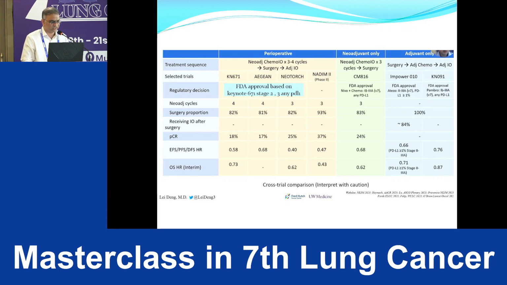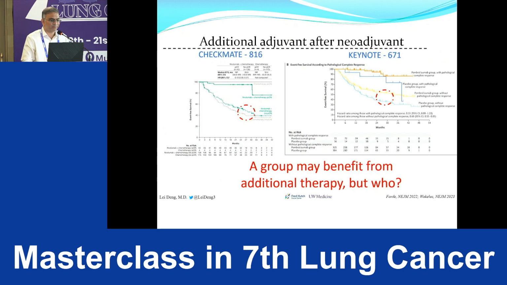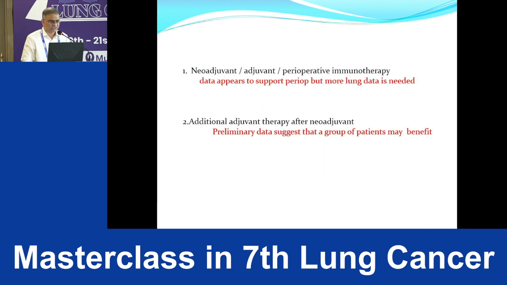So PATH-CR is also very good in a neoadjuvant setting. Which kind of patient will benefit with adjuvant therapy from the Checkmate 816 and Keynote 671? We know the patients who respond better, with major or complete path response, do better with adjuvant therapy. Neoadjuvant, adjuvant, or perioperative data appears supportive with peri-op, but more data is needed for additional adjuvant therapy after neoadjuvant therapy. The preliminary data suggests that group of patients definitely have either PATH-CR or major PATH-CR. So that all shows that neoadjuvant is definitely better compared to the adjuvant alone.